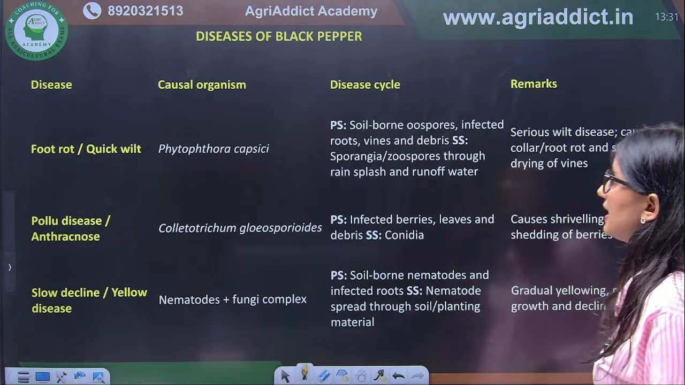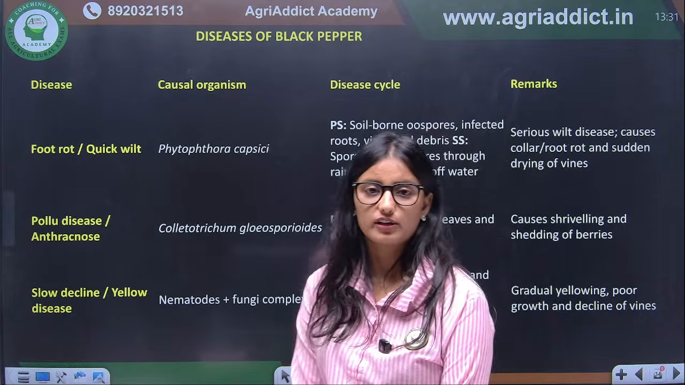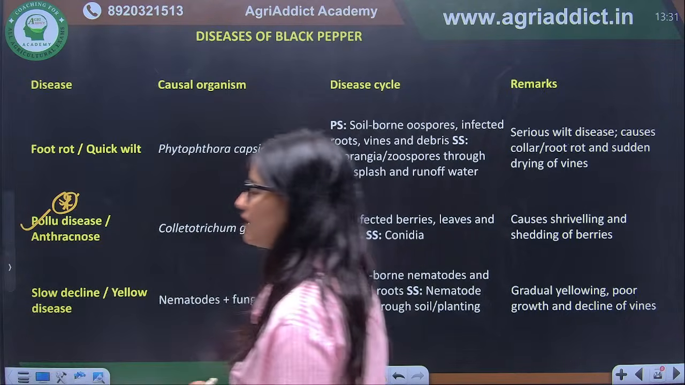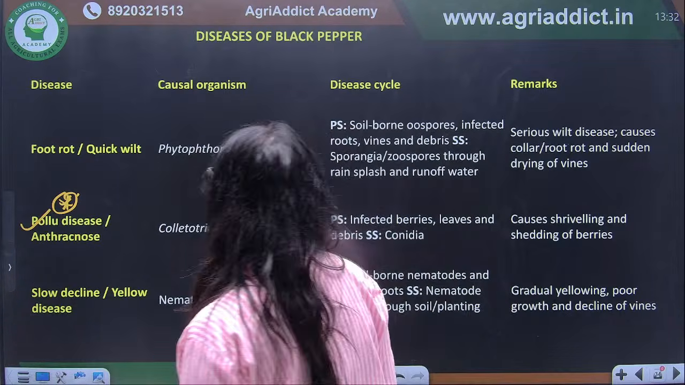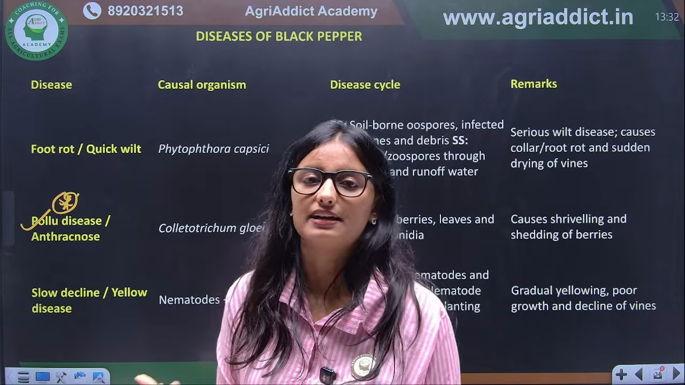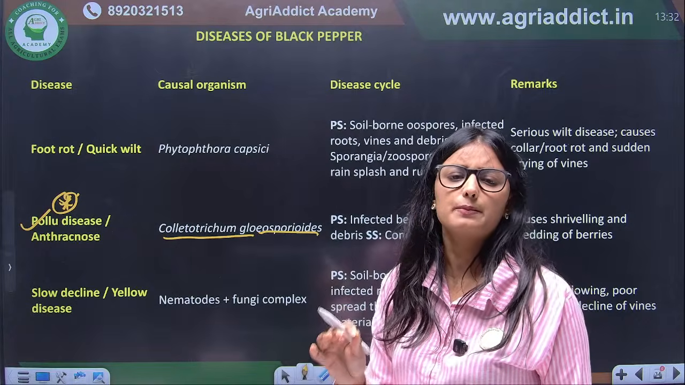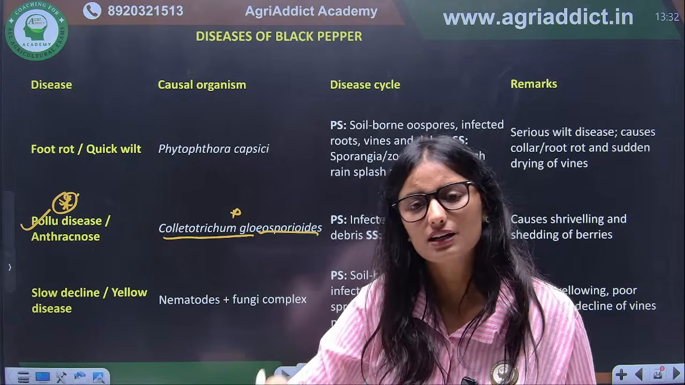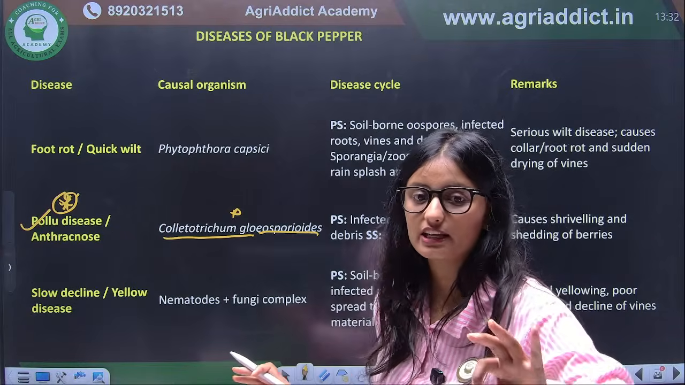Next we have diseases of black pepper. Again there is one important disease here, that is pollu disease. Pollu disease is very important. A question can be asked: pollu disease is a disease of which of the following crops? It will be black pepper. And what is the causal organism of pollu disease? It is an anthracnose disease caused by Colletotrichum gloeosporioides. Symptoms will remain the same as for Colletotrichum, that is, it forms sunken lesions.